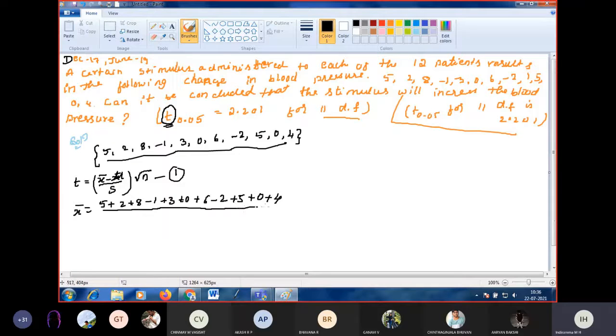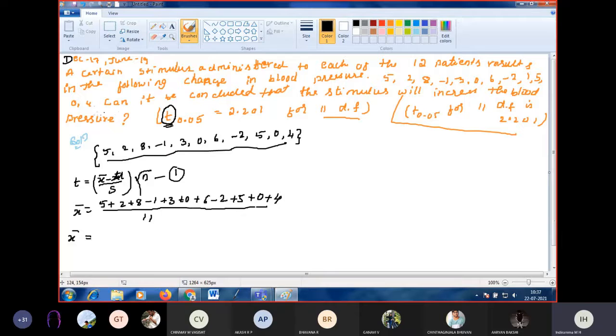Divide by how many elements are there? 1, 2, 3, 4, 5, 6, 7, 8, 9, 10, 11. Correct? 11. So therefore what is X bar? 2.583. So n is 12, right?